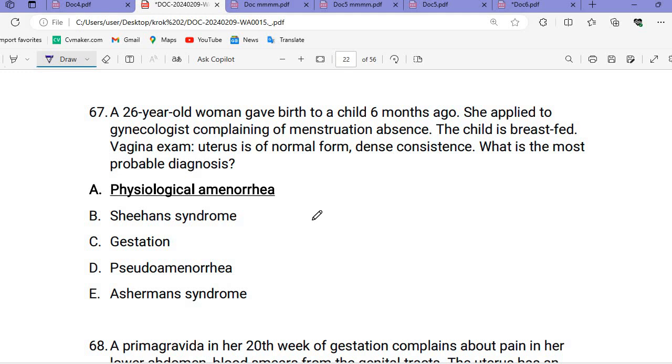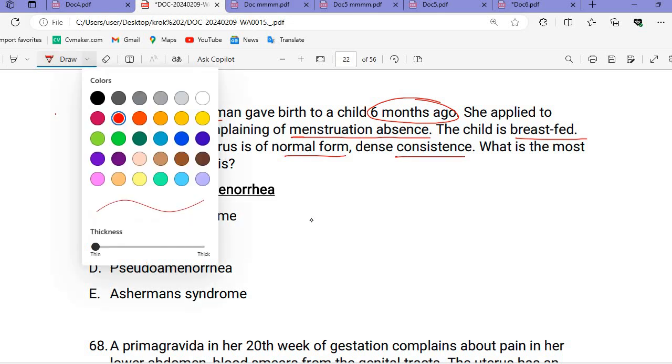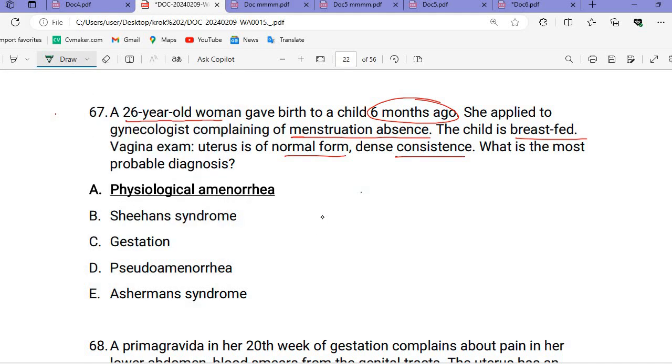This is a child-related question. What is another name of physiological amenorrhea in this condition? A 26-year-old woman gave birth to a child 6 months ago. Now she came to the gynecologist saying that she has absence of menstruation, and the child is breastfed. Vaginal exam, uterus is normal in form, dense consistency. What is the most probable diagnosis? So this is the case of lactational amenorrhea.